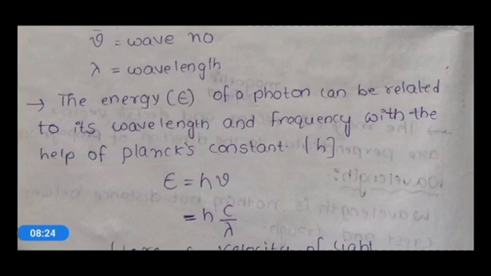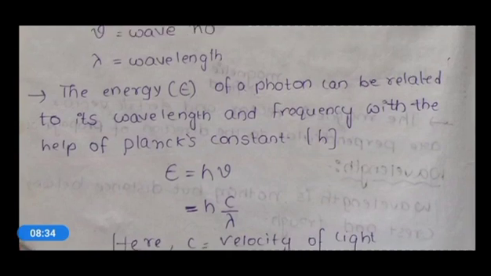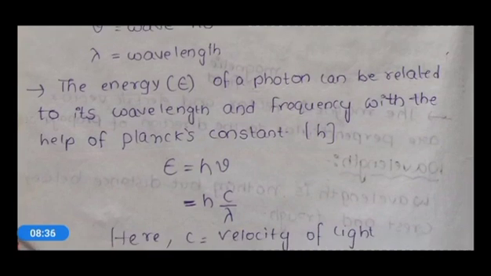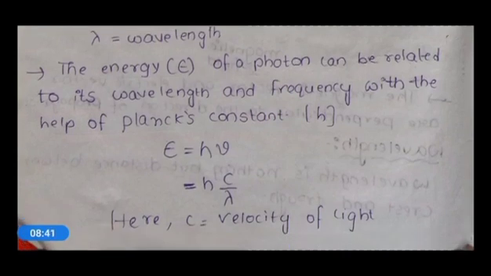Here E, energy, is equal to h V, where h is Planck's constant and V is the frequency. Further, E is equal to h into c by lambda, where c is the velocity of light and lambda is the wavelength. So this is the relationship between the energy of the photon with wavelength and frequency.